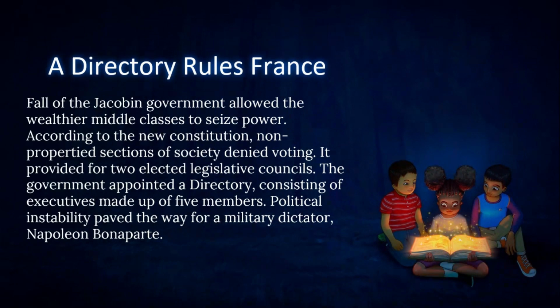A Directory rules France. Fall of the Jacobin government allowed the wealthier middle classes to seize power. According to the new constitution, non-property sections of society were denied voting. It provided for two elected legislative councils. The government appointed a Directory, an executive made up of 5 members. Political instability paved the way for a military dictator named Napoleon Bonaparte.